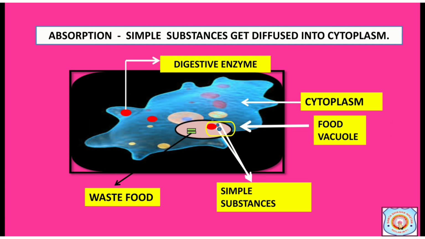The simple substances diffuse into the cytoplasm. This is called absorption. The undigested food remains in food vacuole.